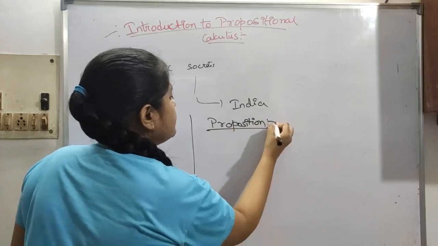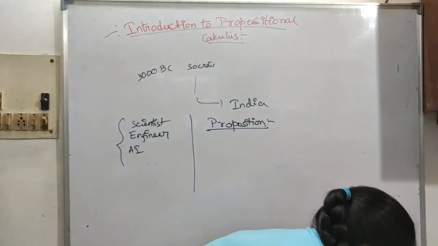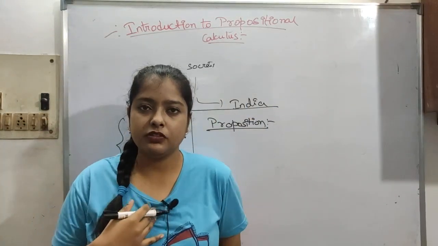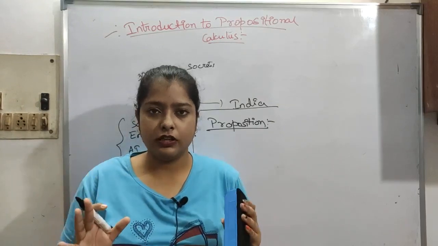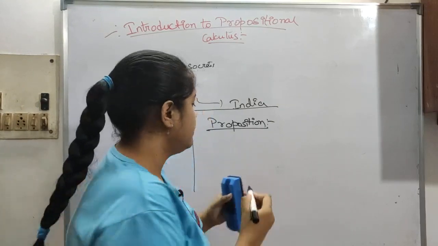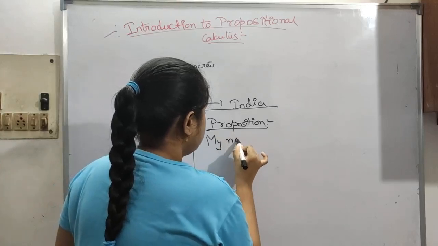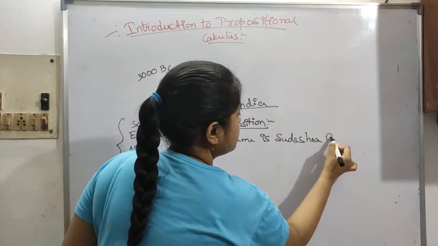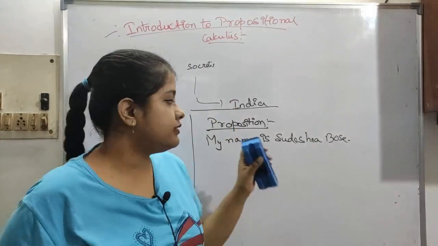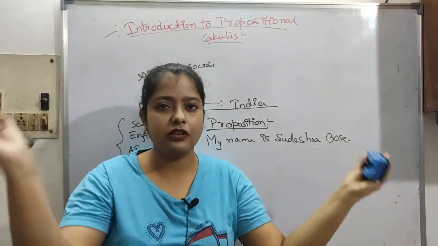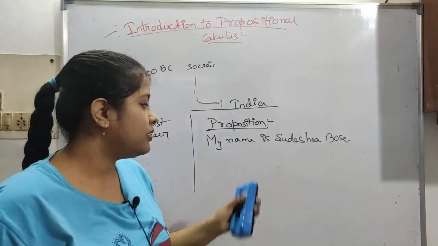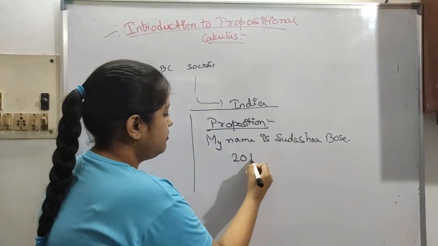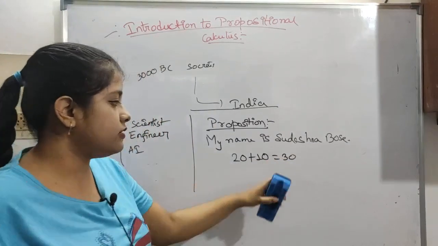Proposition means any sentence that has a truth value. Let's say my name is Sudeshna Bose. This is true, my name is this only. So this is a proposition, and it is always true. Someday if I change my name, that day it will not be a proposition. Or you can say that 20 plus 10 will always be 30. This is also a proposition.